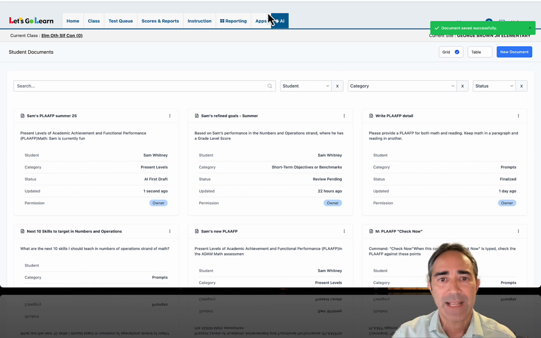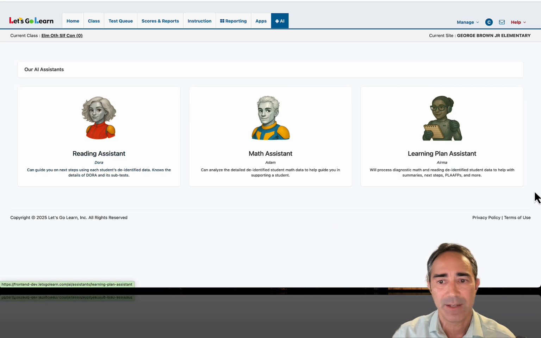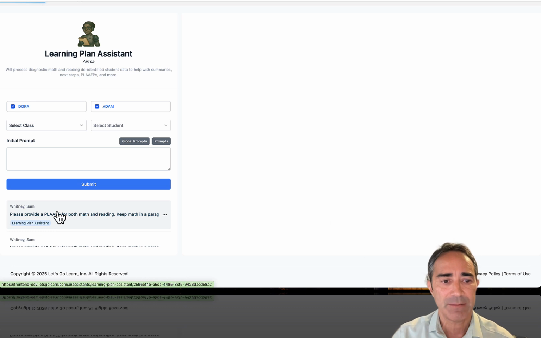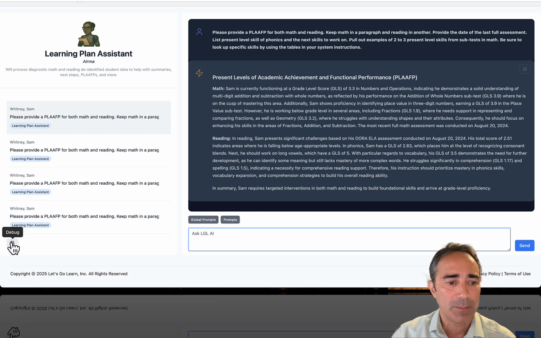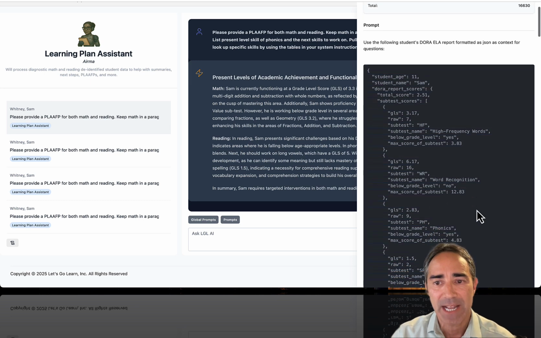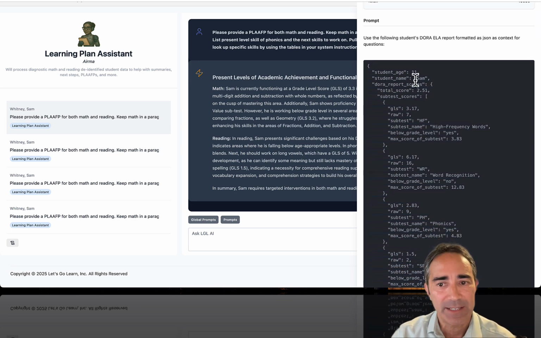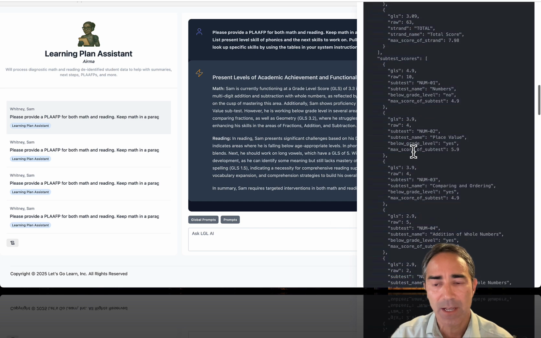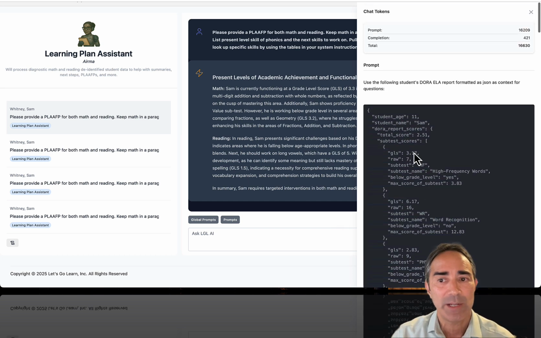Okay. So now what I can do is go back to the AI assistant, and let me show you some other cool stuff. I'm going to click on that conversation we just did. So it does store the conversation, right? I clicked on that past one I just ran, and then I'm going to click on this little button at the bottom, which says debug. If I click on it, this shows us exactly what was sent to ChatGPT. De-identified. All it is the student's first name, their age, the scores. We see here the scores when they did the assessment. These are the math scores. So you can see exactly what is going in.